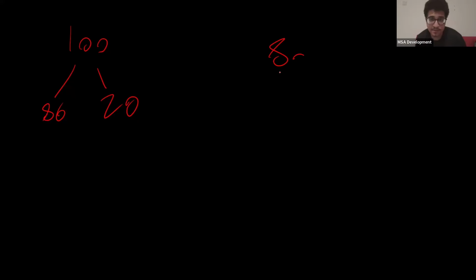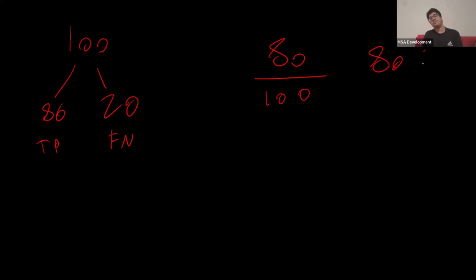So once again, it's 100, 80, 20. We're going to divide 80 by 100. This is true positive, this is false negative. True positive plus false negative is 100. So the sensitivity of this test is 80%.